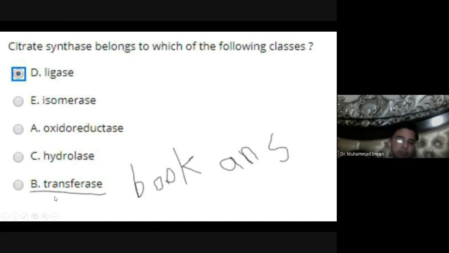No, it belongs to the transferase class because the acetate from the acetyl CoA is condensed with the oxaloacetate to produce citrate. So it belongs to the transferase class, not the ligase class. It belongs to the transferase class, which is the second class.